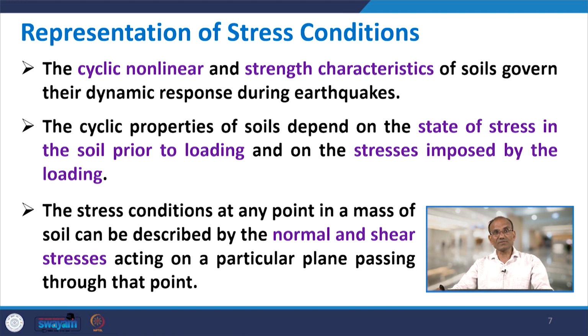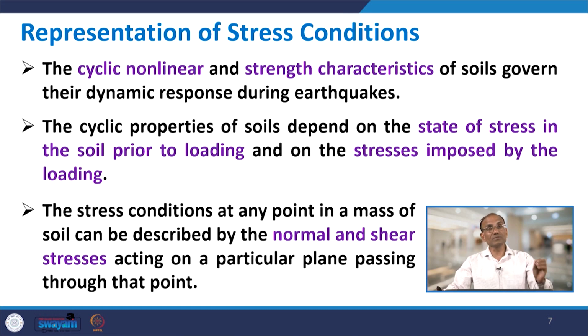Coming to how we represent the stress conditions for dynamic loads, the cyclic, nonlinear and strength characteristics of soil govern the dynamic response during earthquakes. Because nonlinearity is involved in the soil, the response will depend on it, and the cyclic properties of soils will depend on the level of stress prior to the loading, as well as the stress condition after the loading.